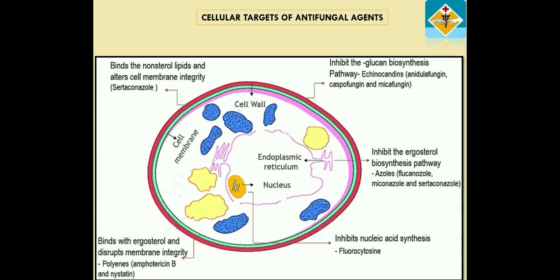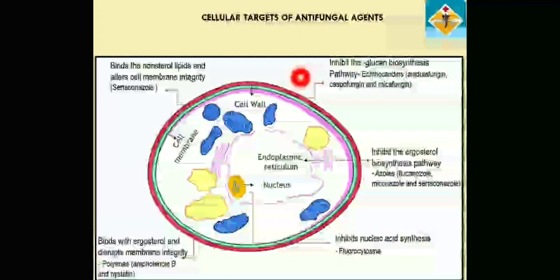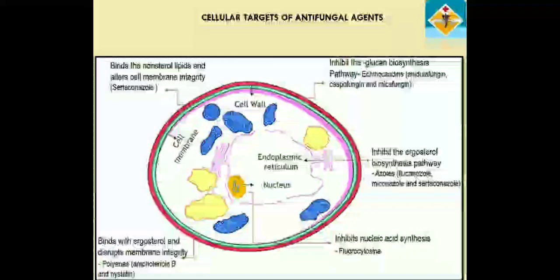And the newer drugs like your echinocandins, caspofungin, micafungin, and anidulafungin, inhibit the glucan synthesis. And there are also other drugs like flucytosine, which inhibits nucleic acid synthesis. So your frontline antifungal drugs, your azoles, candins, and amphotericin B, primarily act on ergosterol and glucan biosynthesis pathways.